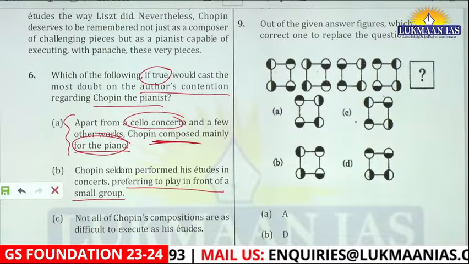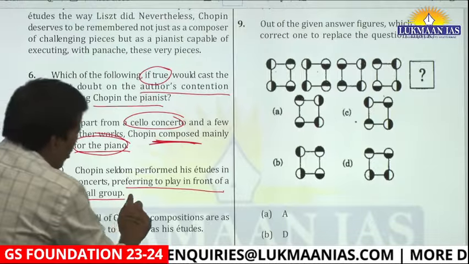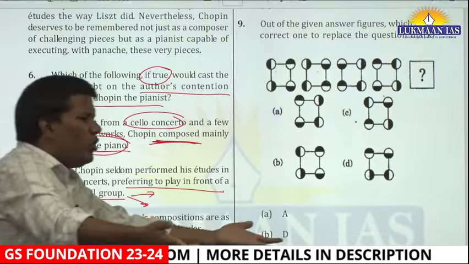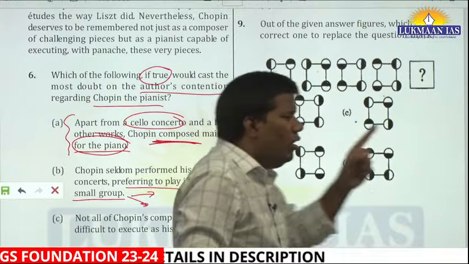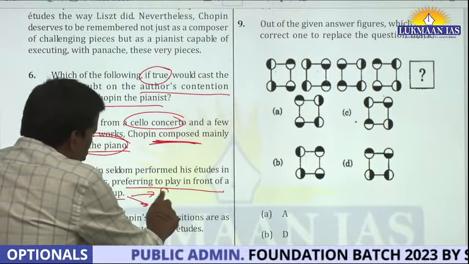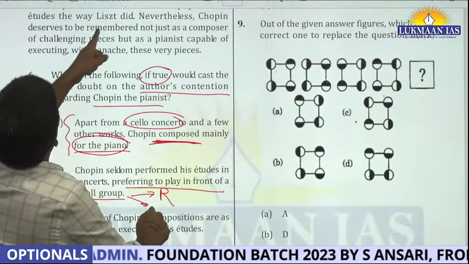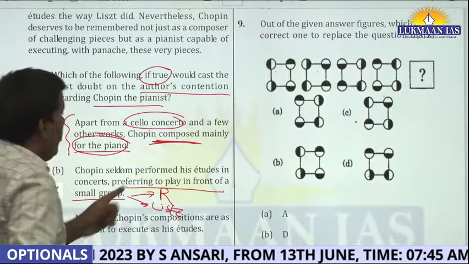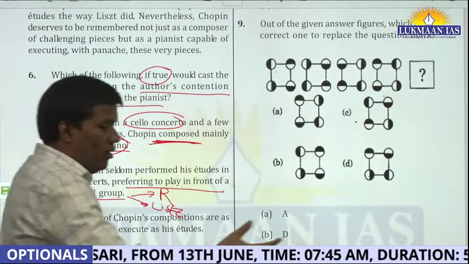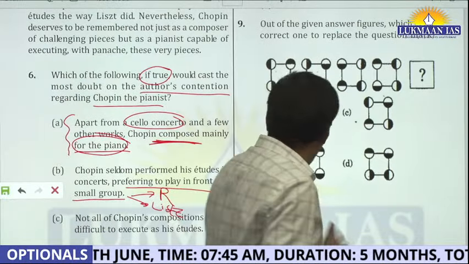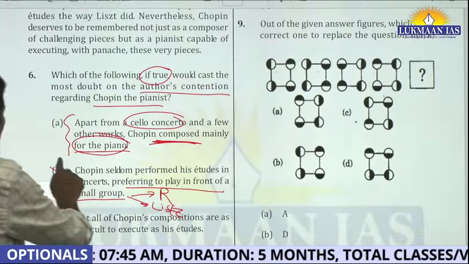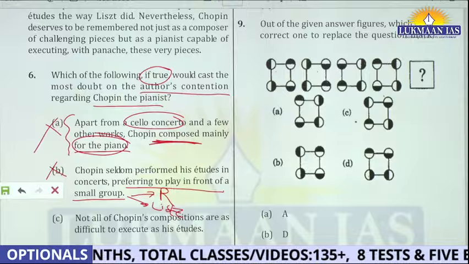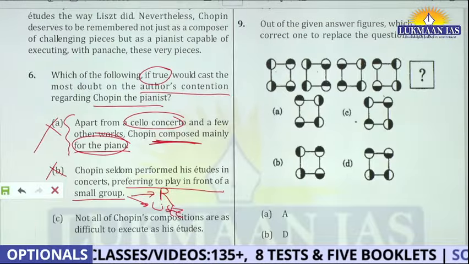But again, the most important point is that the contention has to be regarding recording. If you are playing in a small group, you can also record it, right? Your focus has to be recording and his contemporary Liszt. So either you have to assume that if you are playing in front of a small group, you cannot record, or otherwise this cannot be your option either. Right? I'm trying to take you to the logic.